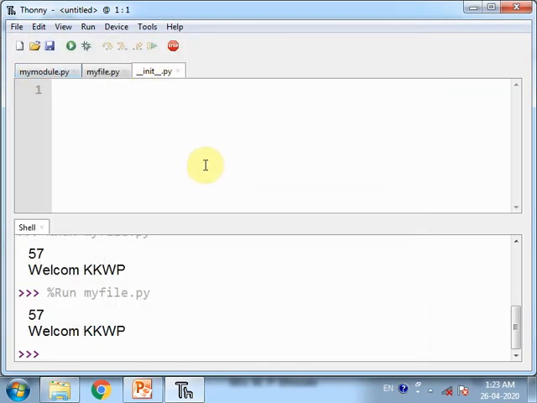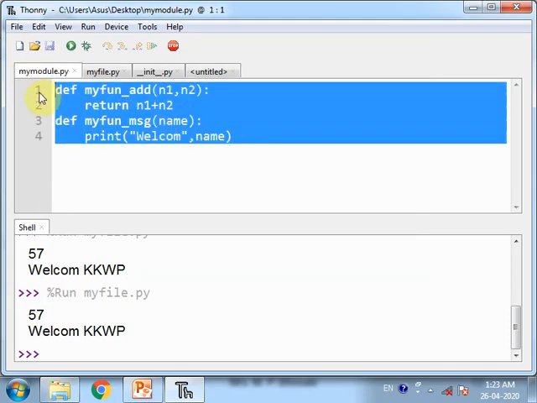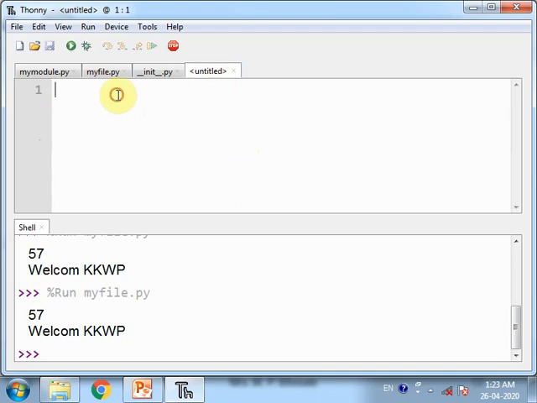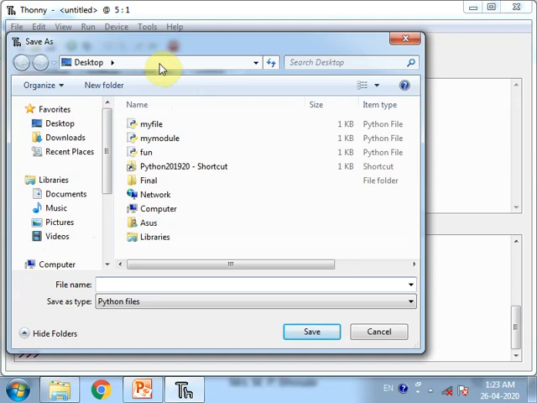Now to write the module files, get a new file. Suppose I am writing here the two functions which I have written inside my module. So I am just pasting here and saving this file inside the same path.